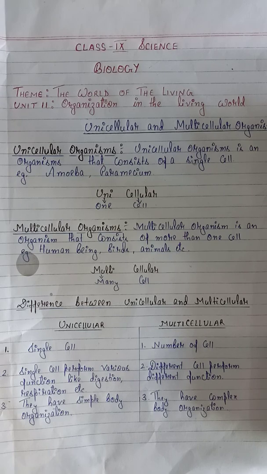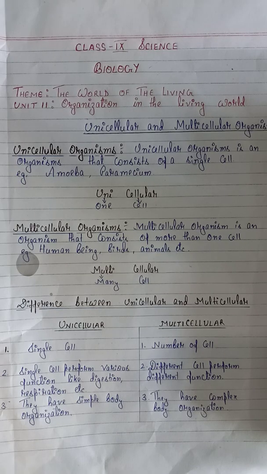A group of cells will form tissue, organ system, and finally organism. So it is called the structural unit of life. Why functional?